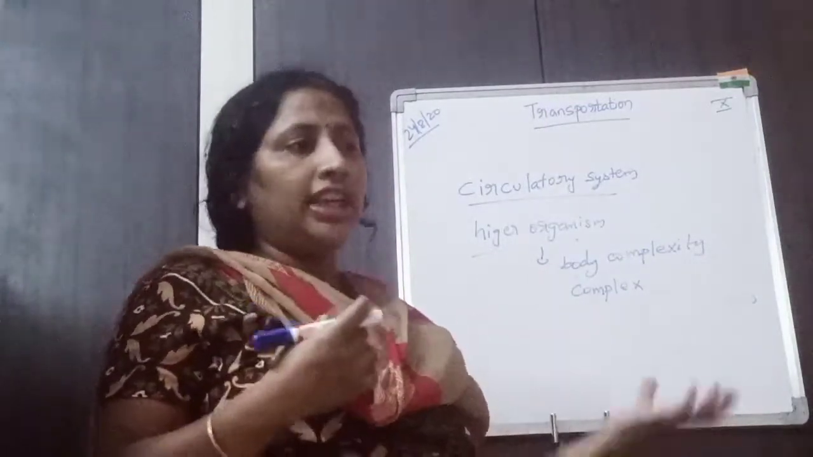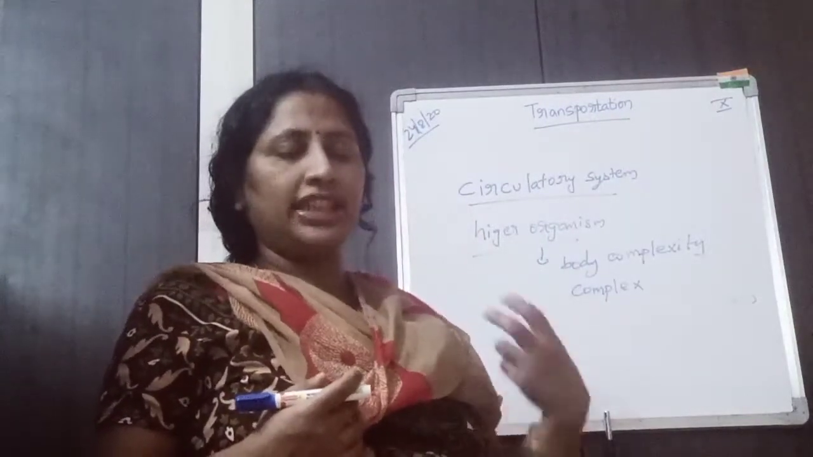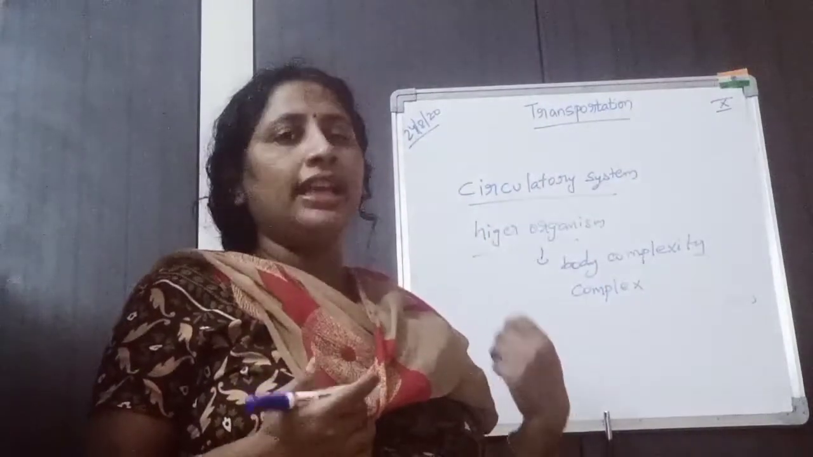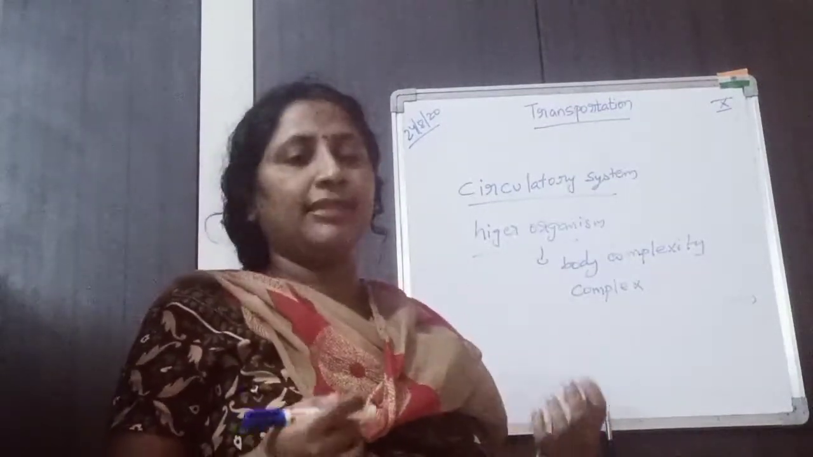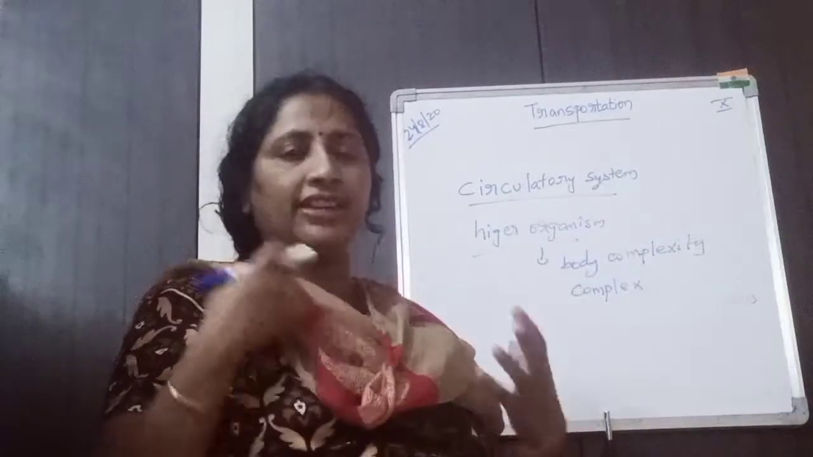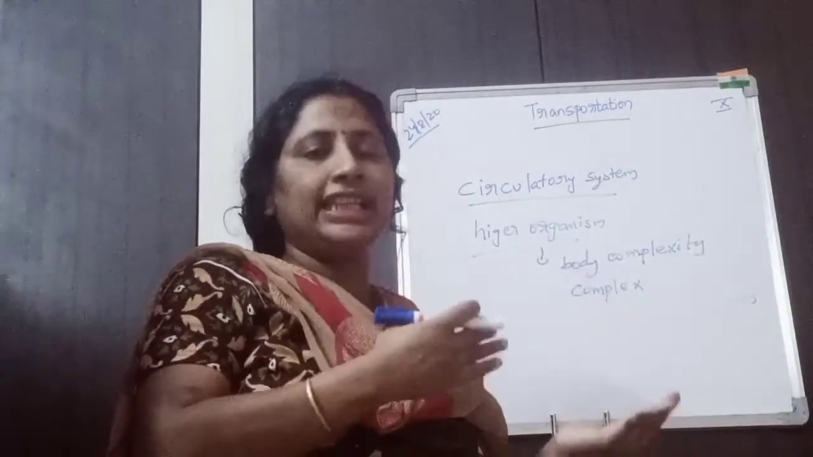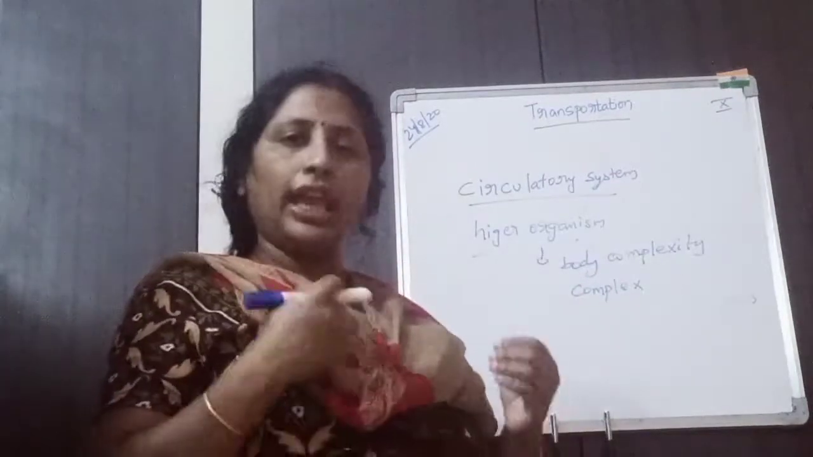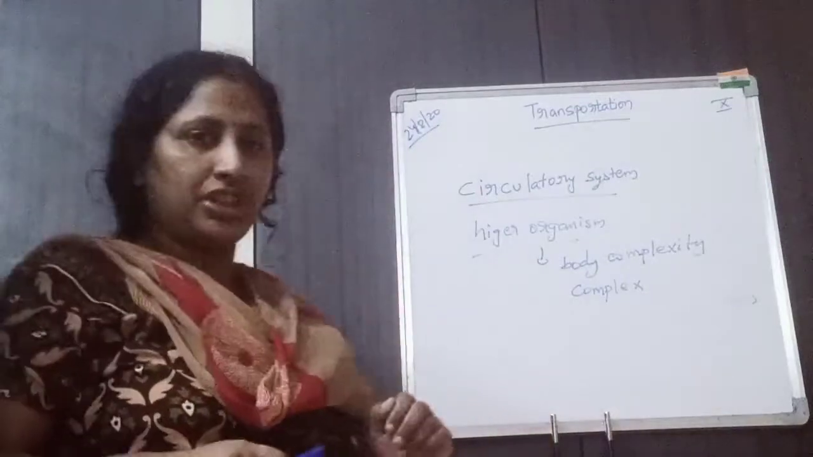So, if the diffusion process occurs, it may take more time for the nutrients to reach the cell. So, a separate system called a transportation system or circulatory system is developed in higher organisms, so that the nutrients are easily carried from one place to another place. Okay, this is about our transportation system.